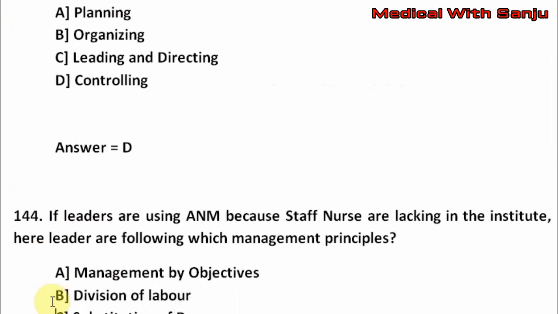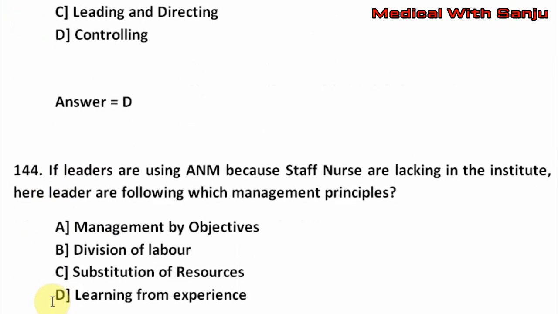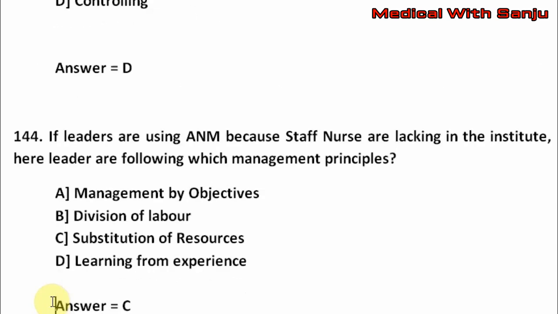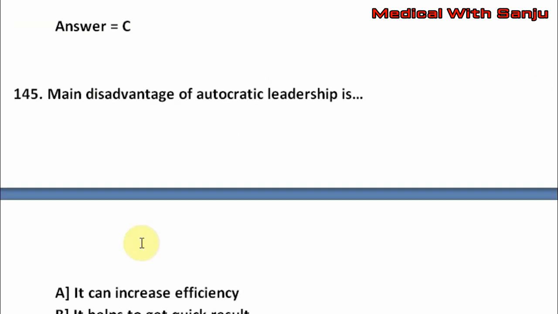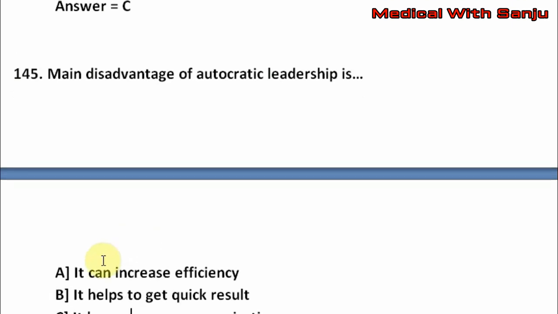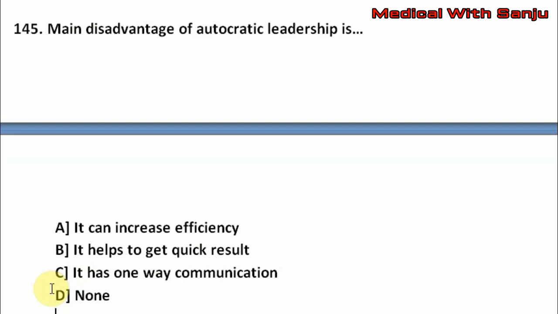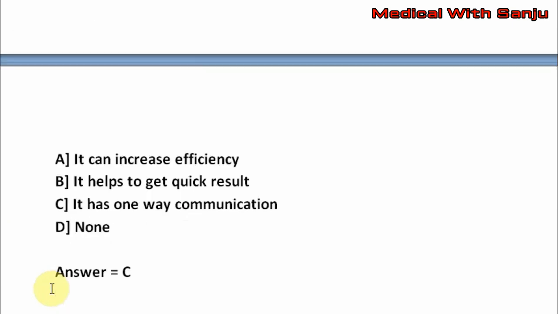Question 144. If leaders are using A&M before a staff nurse are lacking in the institute, here leaders are following which management principles? Option A, management by objective, option B, division of labor, option C, substitution of resources, option D, learning from experience. The right answer is option C. Next question. Main disadvantage of autocratic leadership is option A, it can increase efficiency, option B, it helps to get quick result, option C, it has one-way communication, option D, none of the above. The right answer is option C, that is it has one-way communication.